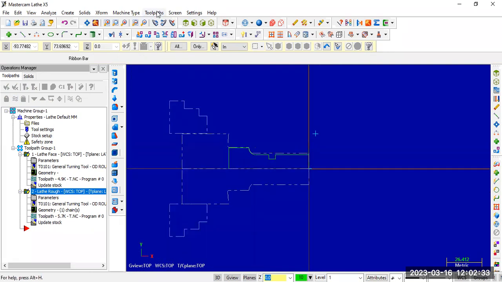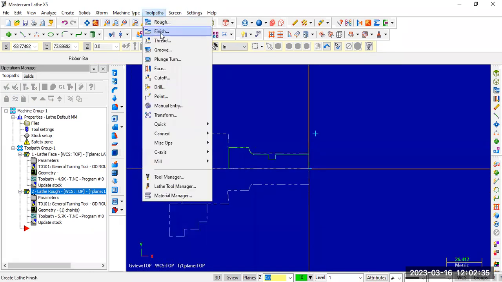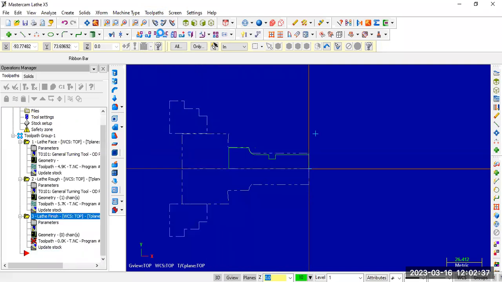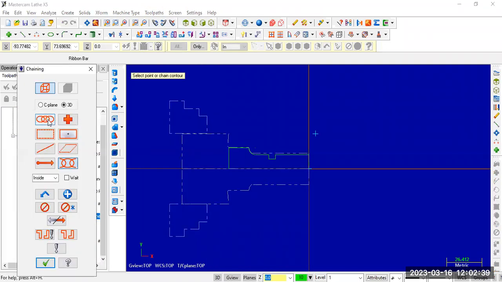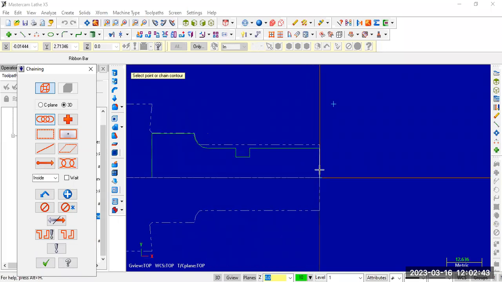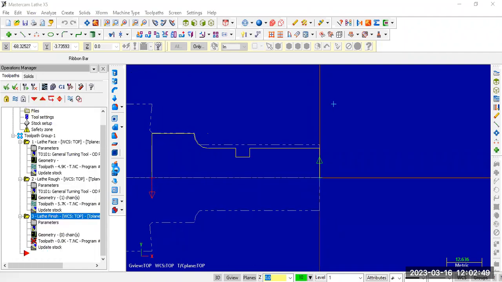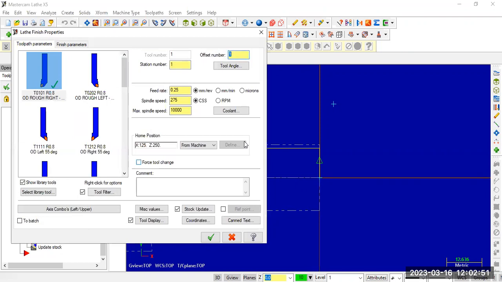Again, same: select tool path, finish cut. Again, we need to select the chain path from here to here. Click OK. Again, it will prompt you to select the tool.